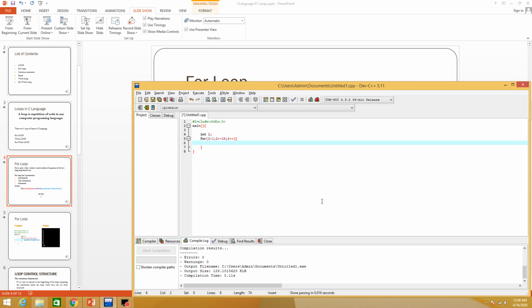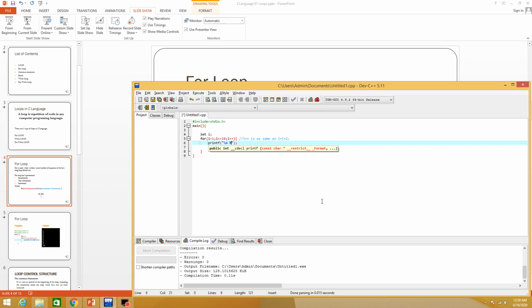i++ is the same as i = i + 1. Okay, so inside the body of the for loop we use printf, and I want the results on a new line, so therefore I use the \n escape sequence.